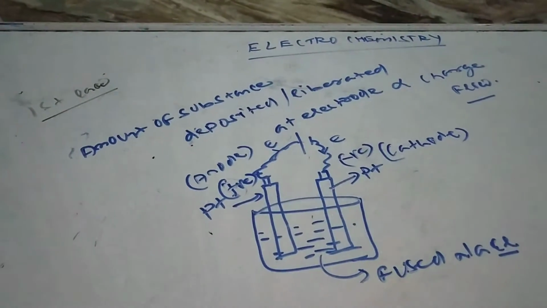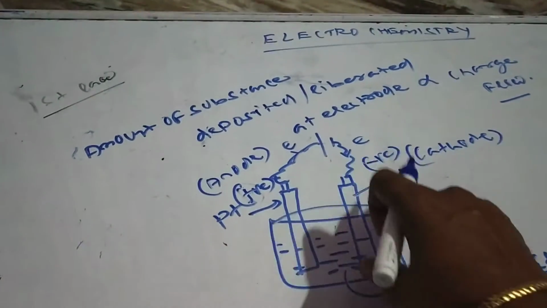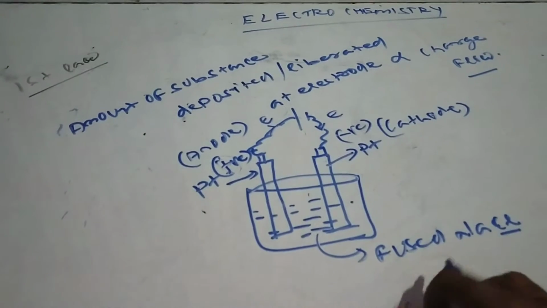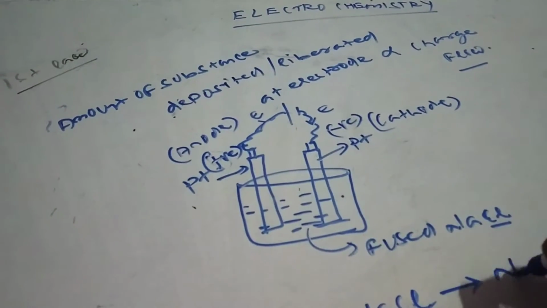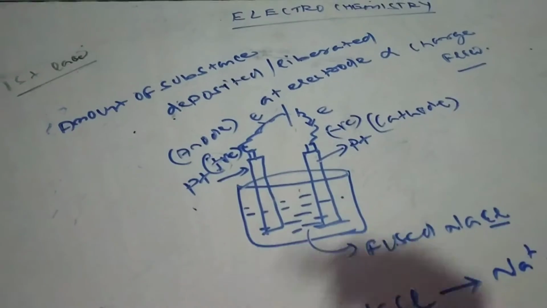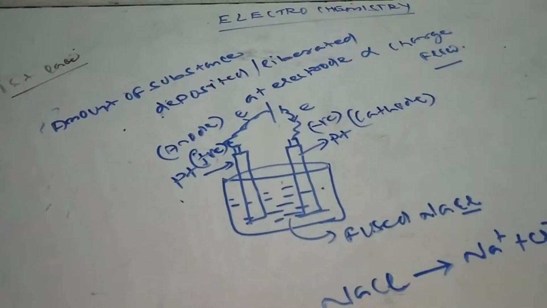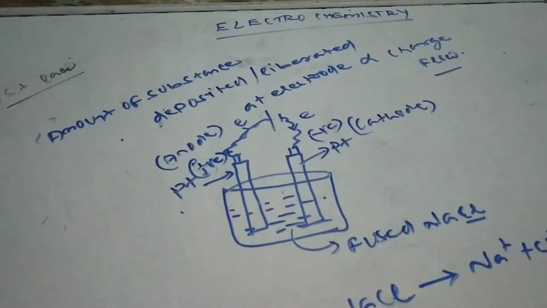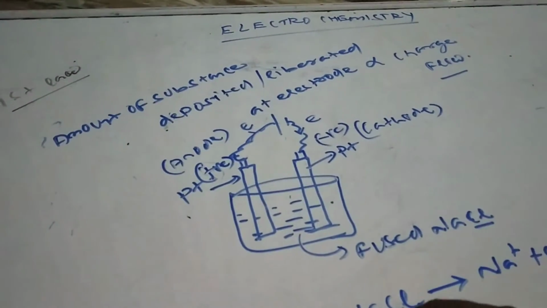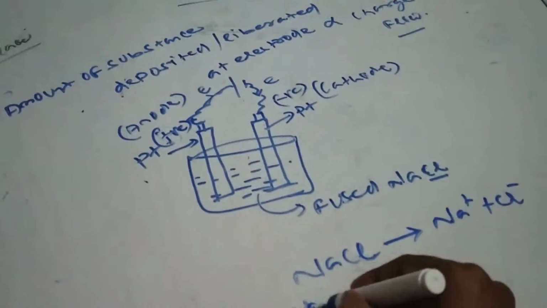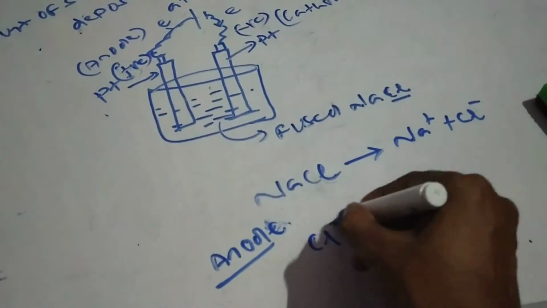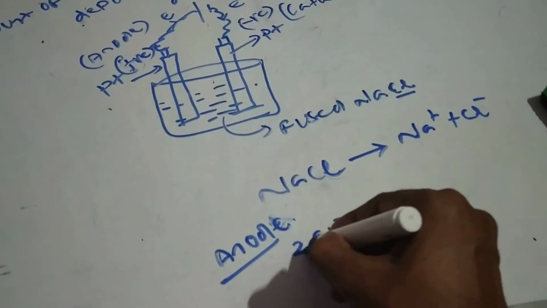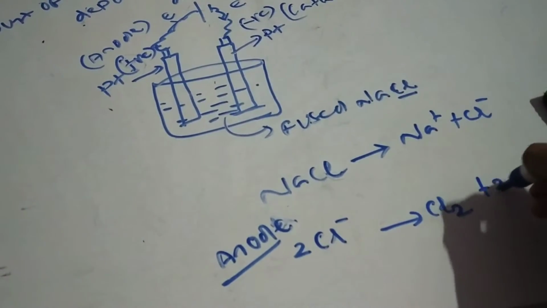So let's say I am taking the fused NaCl here. When I am passing the electricity, this NaCl starts to dissociate due to the electrolysis, and it gives Na plus and Cl minus. Now this Cl minus, which is negatively charged, will be attracted by the positive end, that is the anode. So it is attracted by the positive end, and this Cl minus undergoes oxidation. When this Cl minus undergoes oxidation, it releases chlorine gas. If I have to balance, this is 2 Cl minus going to Cl2 and 2 electrons.